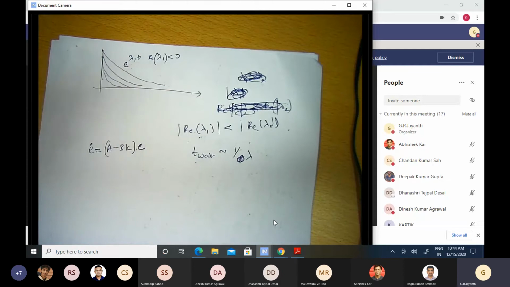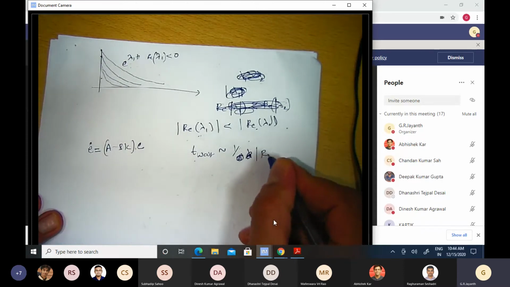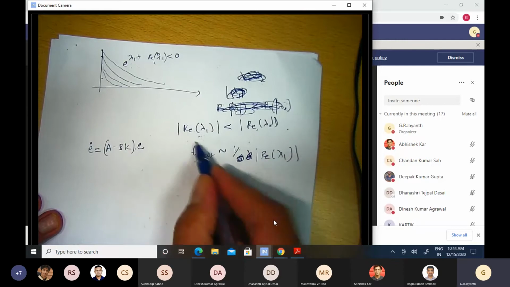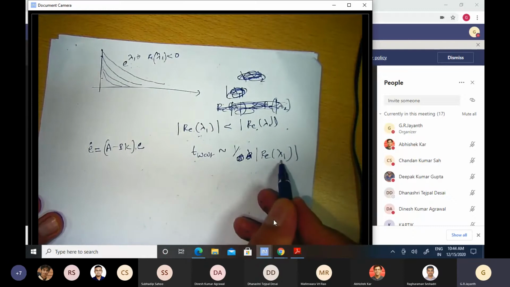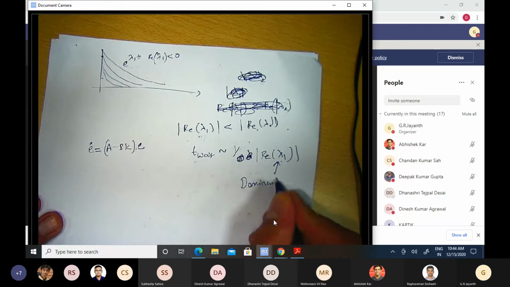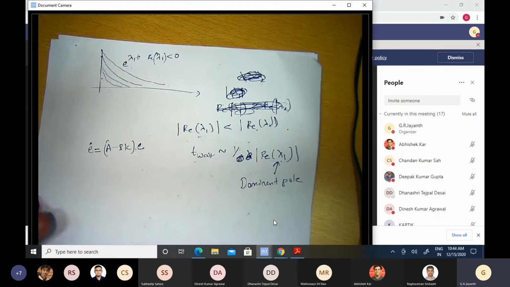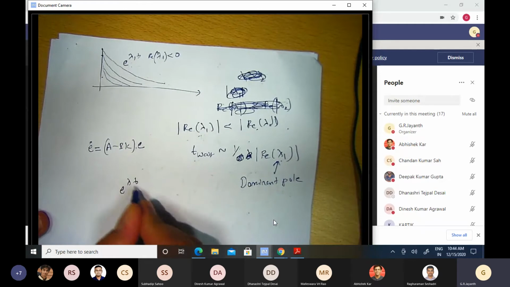Okay, so the waiting time is therefore on the order of 1 by the magnitude of the real part of lambda 1, assuming that lambda 1 has the smallest real part. And this pole, lambda 1, is called the dominant pole.